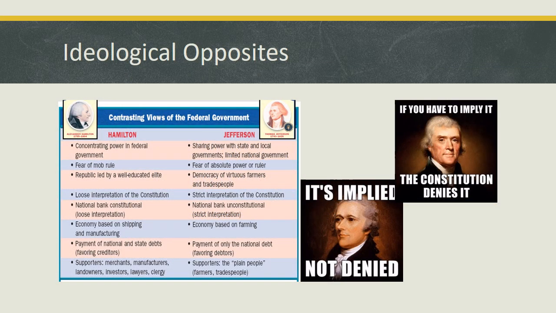The start of political parties begins with the battles between the Secretary of State from Virginia, Thomas Jefferson, and the Secretary of the Treasury from New York, Alexander Hamilton. Both of these men had different views on how to read and interpret the Constitution.